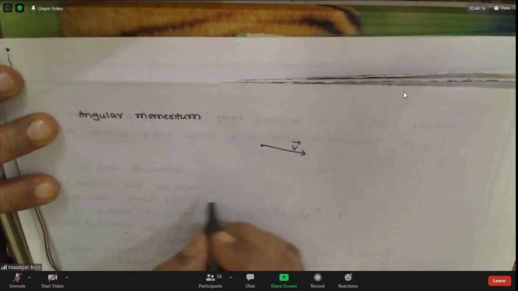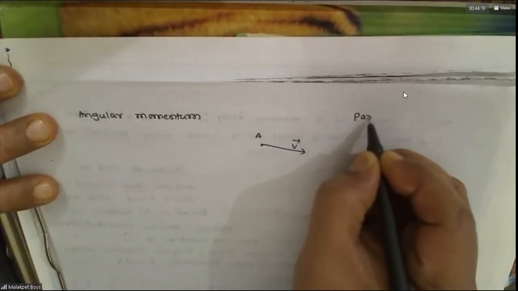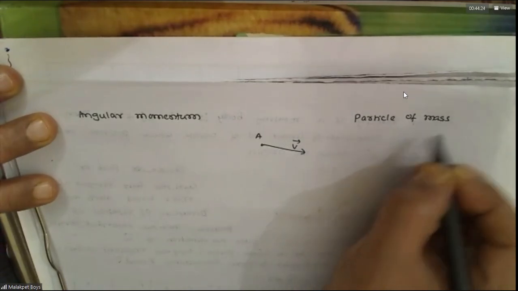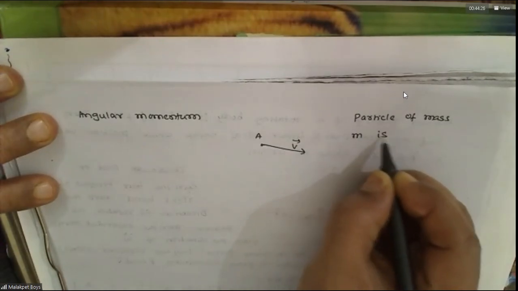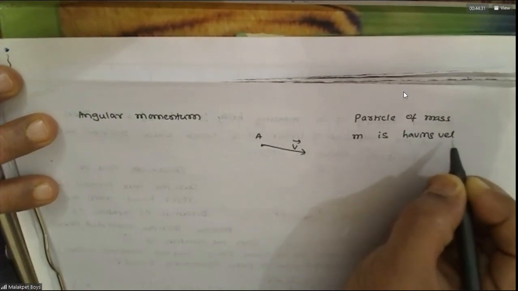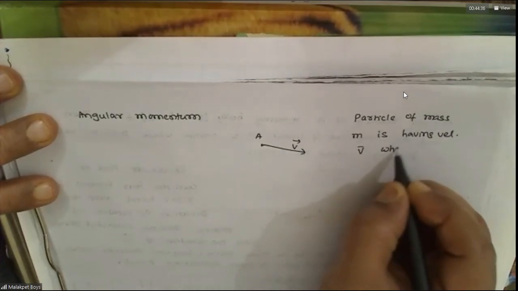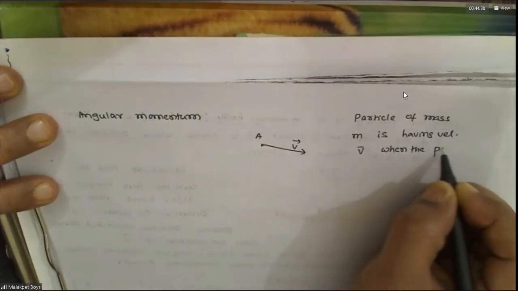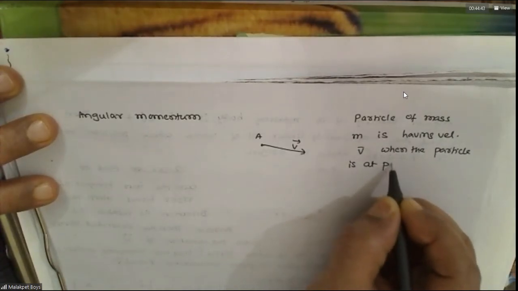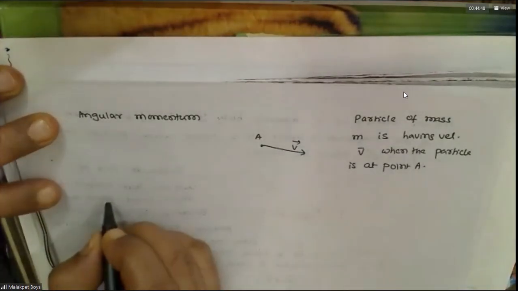Okay. And let's say this is A. Then we need